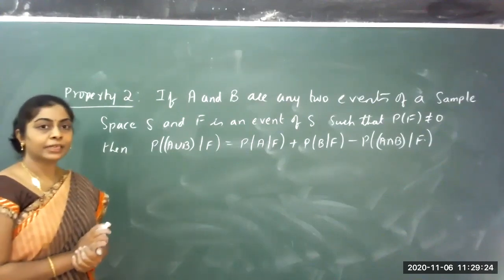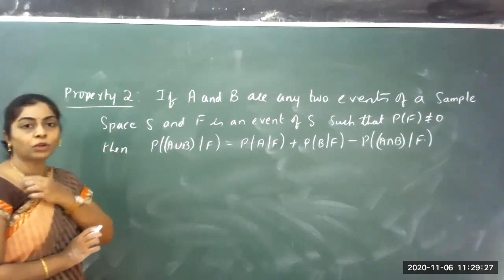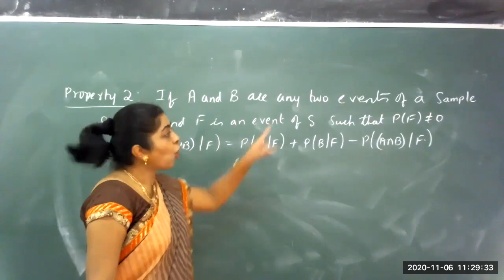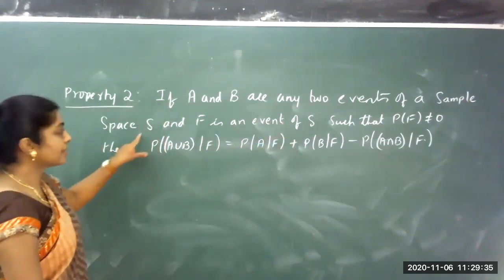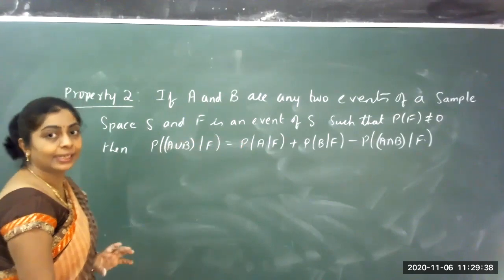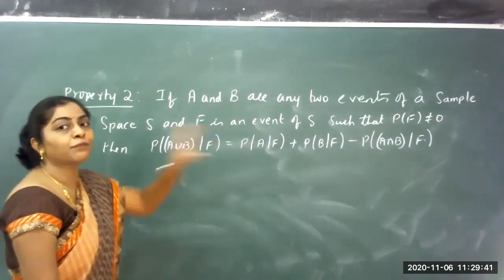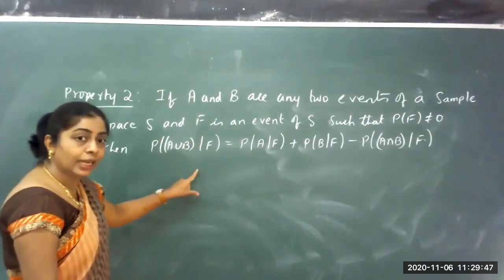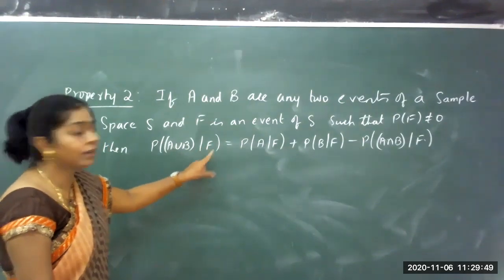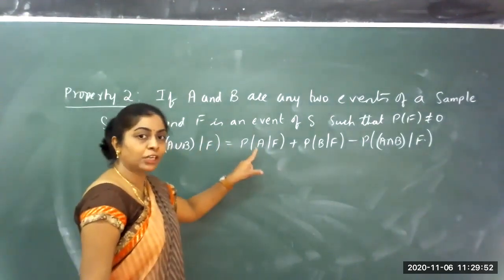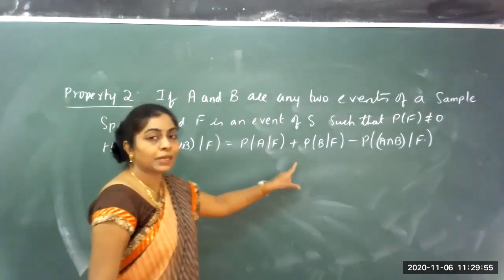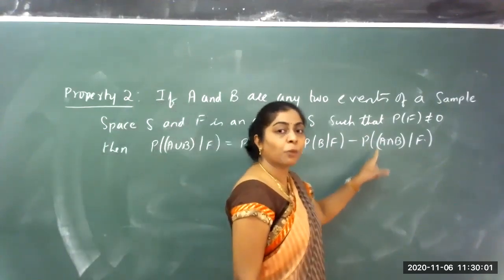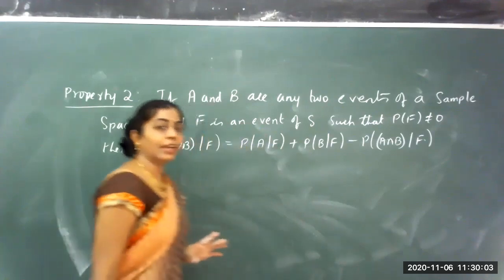Properties of conditional probability, the second one. The second property I have on conditional probability: if A and B are any two events of a sample space S and F is an event of S such that probability of F is not equal to 0, then the probability of A union B given that F has occurred is equal to conditional probability of A given F plus conditional probability of B given F minus conditional probability of A intersection B given F.